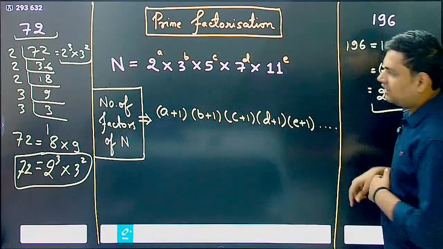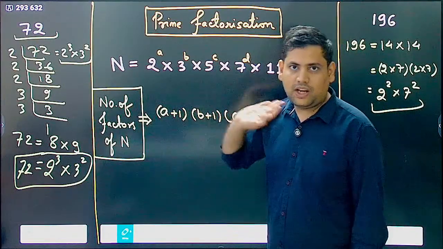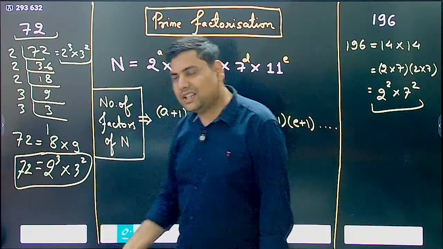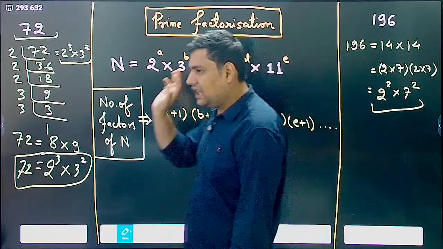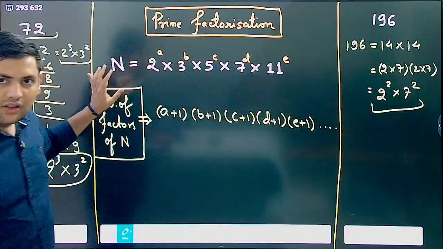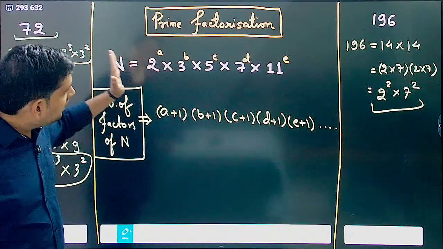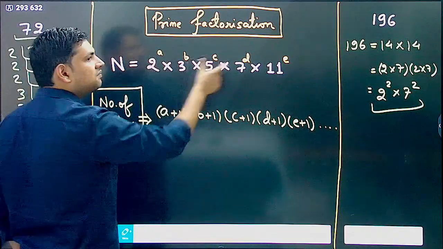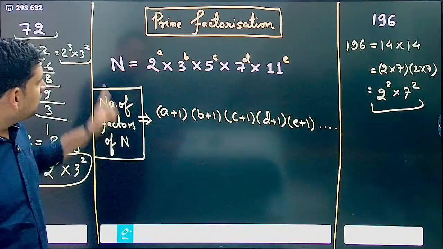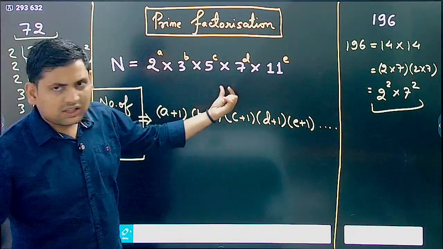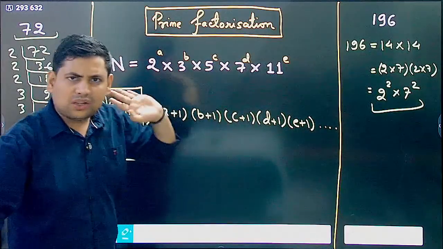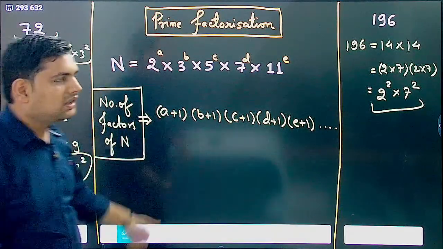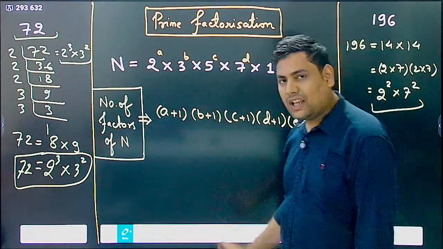Now the other thing that we need to see is the number of factors of n. So once you have learned how to find prime factorization of any number, the next thing is finding the number of factors. So first thing, any number in the world, can be written in this form, that is as powers of prime numbers. Understood? So n can be written as 2 power a, 3 power b, 5 power c, 7 power d, 11 power e, like this. Any whole number can be written like this. Now, if this is so, I ask you, calculate the number of factors of n. So how do you calculate it?